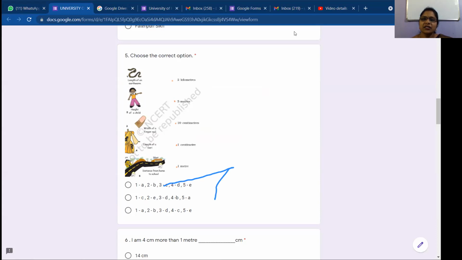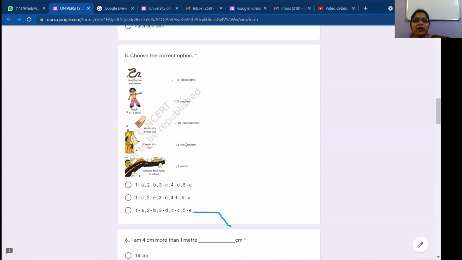Joseph, is this matching clear? Yes, ma'am. Now you need to answer. Check these options. Which one is right? Length of an earthworm, 1, is matched to what? Is it 2 kilometers? It is an approximate length which you have to find out. Is it 5 meters? Is it 10 centimeters? Is it 1 centimeter? Or is it 1 meter?